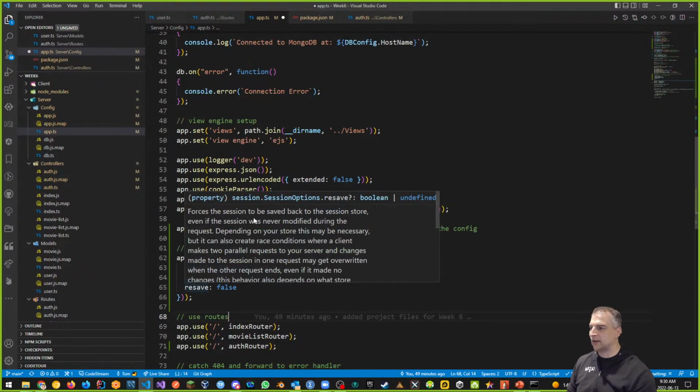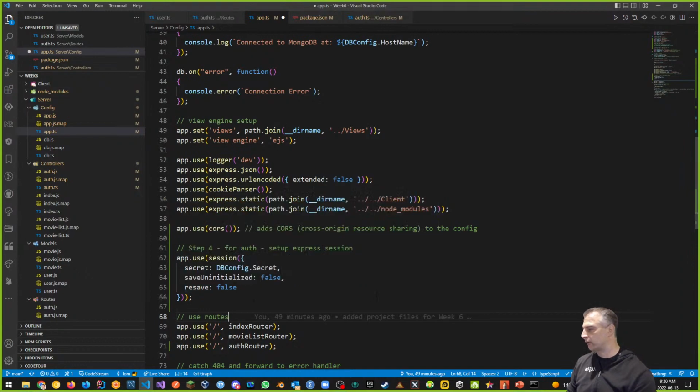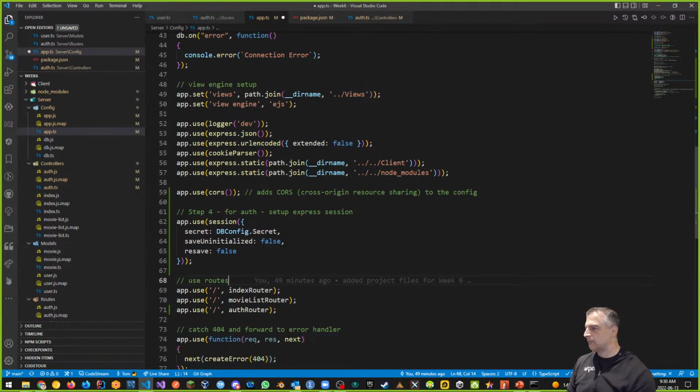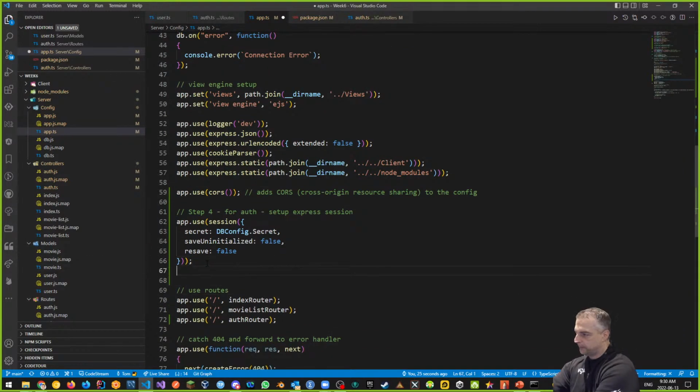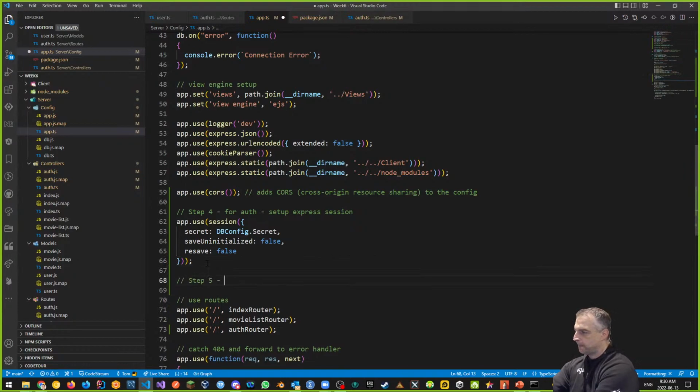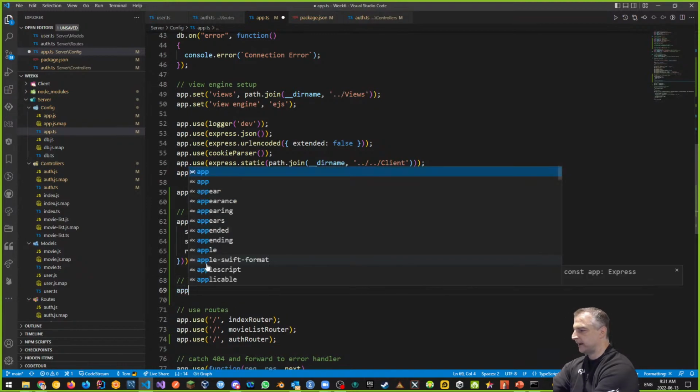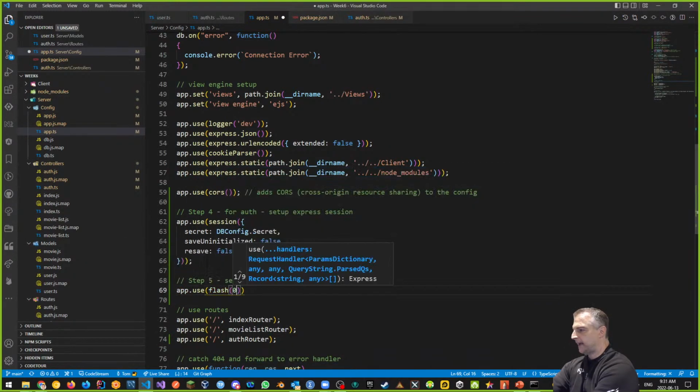And resave forces the session to be saved back to the session store even if the session was never modified during the request. So we're just making those false for now. So that is my step 4. Step 5, we're going to set up flash. And flash, remember, is the connect-flash module. So we're going to say app.use(flash()).